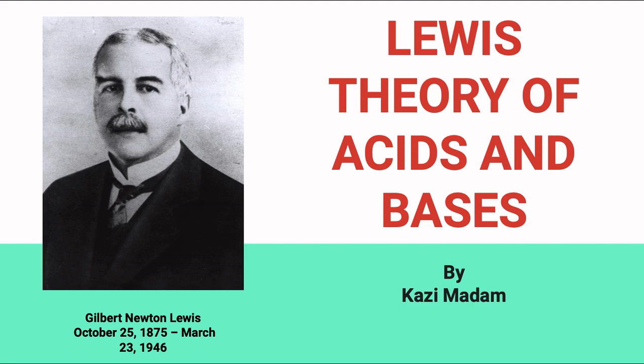So the next theory we have studied, that is Bronsted-Lowry theory of acids and bases. According to Bronsted-Lowry theory, again, acid is proton donor and base is proton acceptor. This theory is broader than Arrhenius theory. Most of the compounds which are not considered as bases according to Arrhenius theory can be considered as base according to this theory.